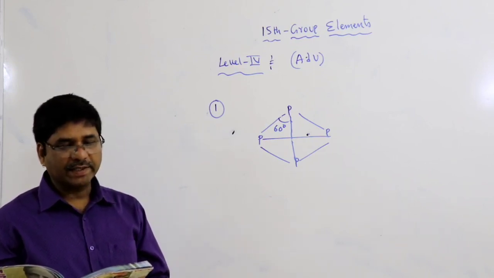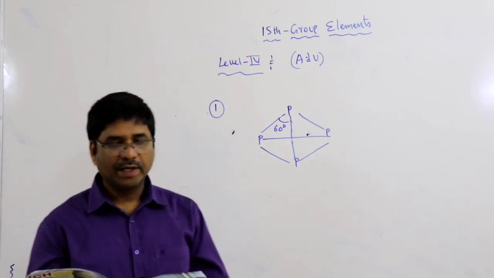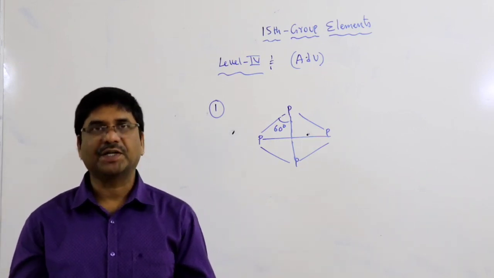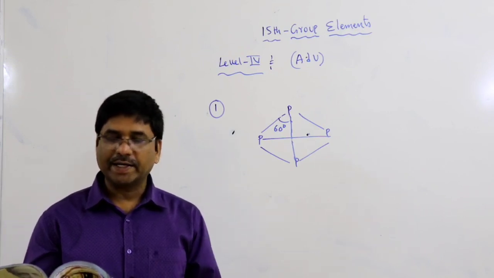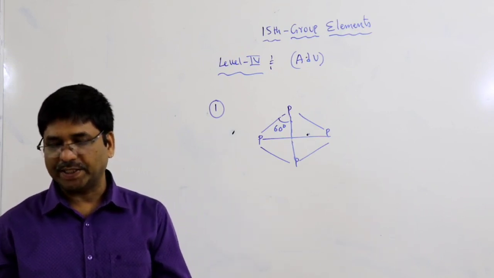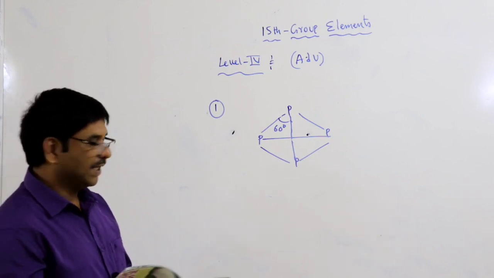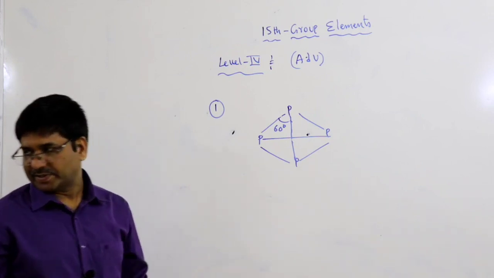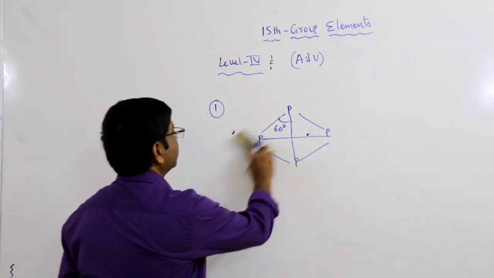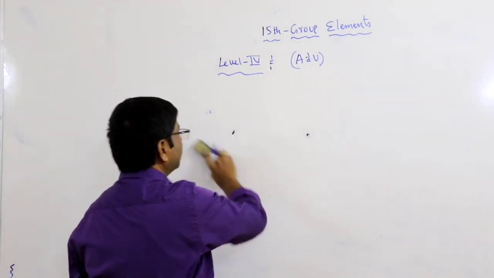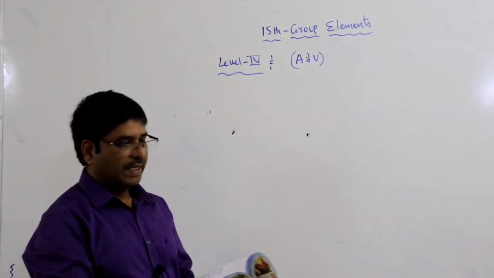A lightning flash through air may result in the formation of what? Generally, in this type of question, you want the possible compounds.